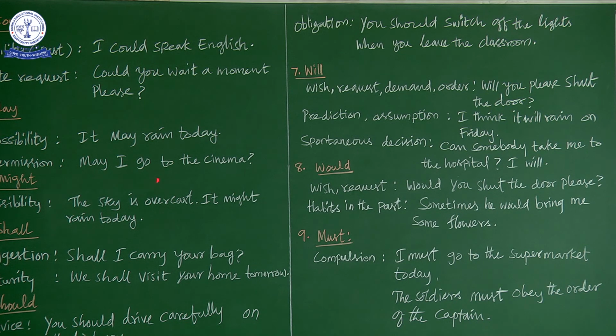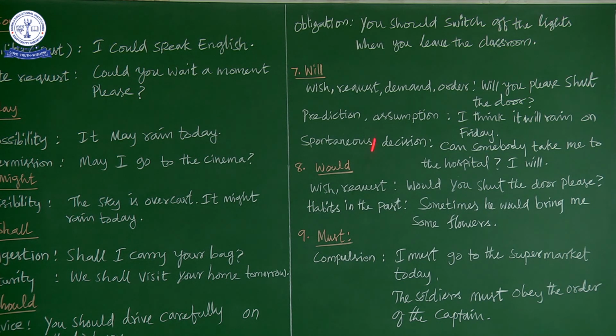And you see here, go. And in might also we used here, rain, might rain. So merely using a modal verb, you will not have a meaning. When you use the present form of the verb after the modal verb, only then can we have a full meaning. So now you see carry, visit. After that we have the present form of the verb.